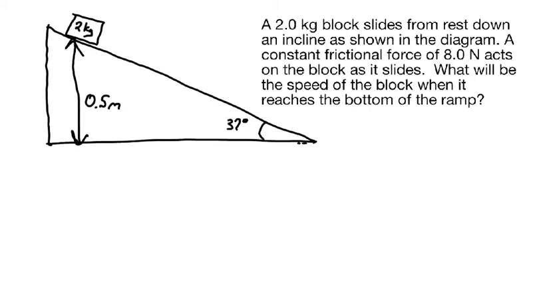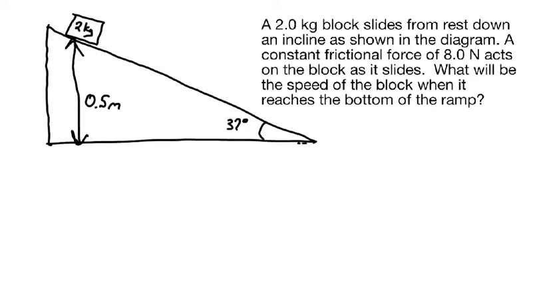So for this problem, if we decide to do this as a conservation of energy problem, our first step will be identifying what type or types of energy are present and are changing over the course of that block's run down the ramp. Now I do want to note here, this is actually a problem that you could have solved before we even started our energy unit by using dynamics, the Newton's laws stuff. You could identify forces parallel to the ramp and perpendicular to the ramp. The ones that are parallel to the ramp would cause acceleration parallel to the ramp. You could determine acceleration and then use kinematics equations to solve for the velocity when it gets down to the very bottom of the ramp.